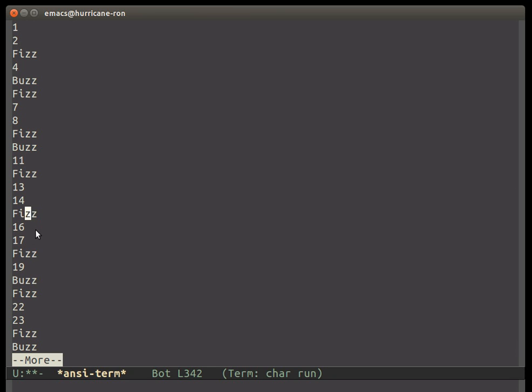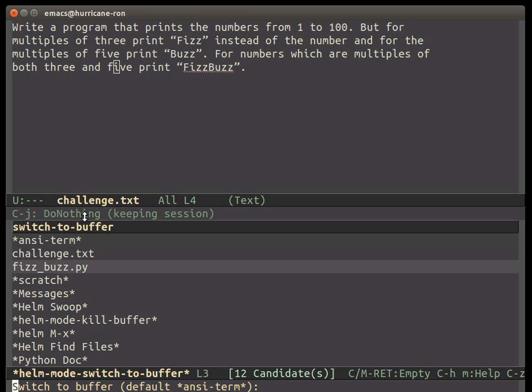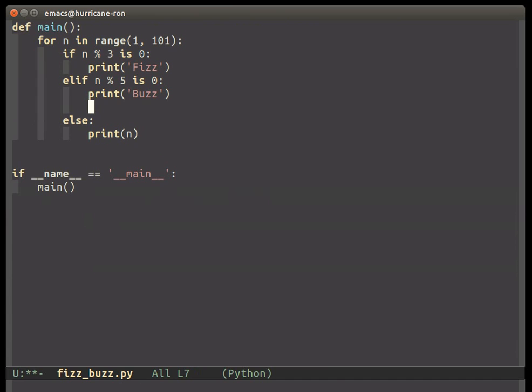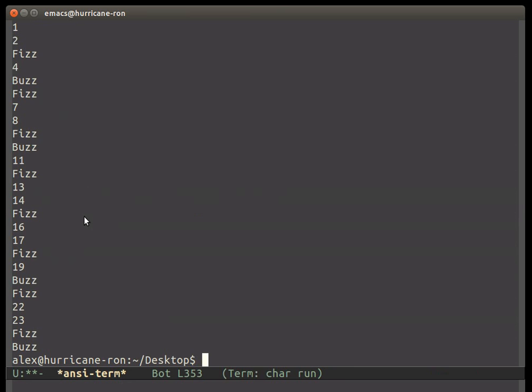So 15 is one that's divisible by both 3 and 5, which takes us to the next part of the challenge. It says, for numbers which are multiples of both 3 and 5, print FizzBuzz. So we're going to have to add another else if. Else if n modulus 3 is 0 and n modulus 5 is 0, print FizzBuzz. So if we run this again, we should see what we get now.